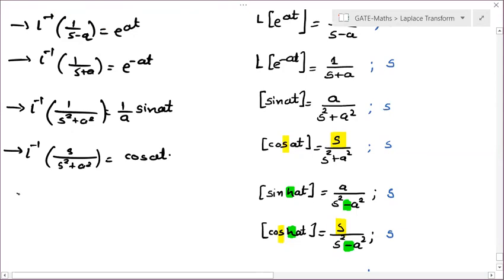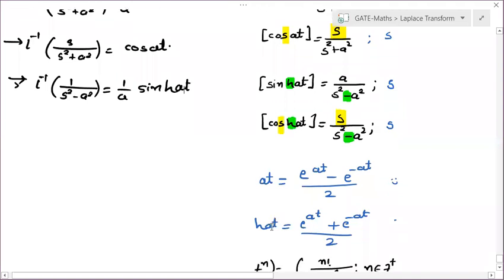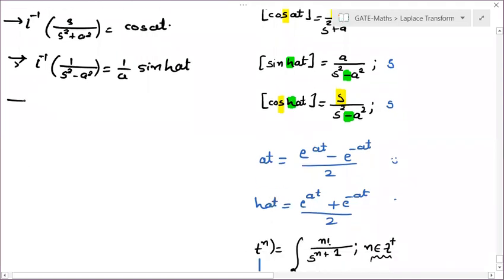Now here, Laplace inverse of 1 upon s square minus a square is your 1 upon a sine hyperbolic at, and Laplace inverse of s divided by s square minus a square is your cos hyperbolic at. Then this was your formula of cos hyperbolic at and sine hyperbolic at. So you don't need to remember those again, because they are already done.